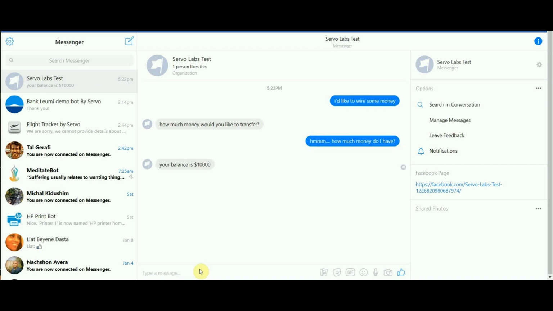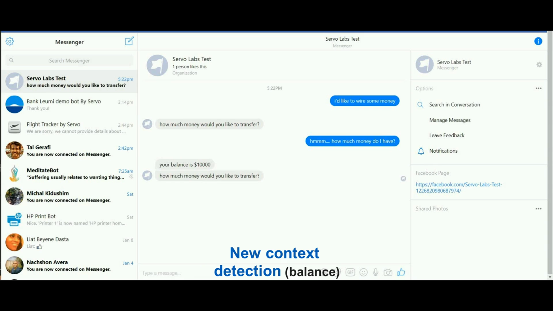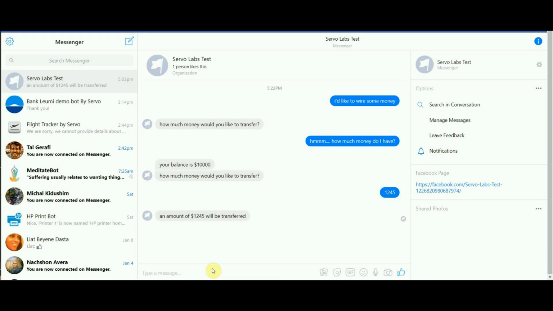Watch what happens. The system recognized that this is a different conversation and switched over. Once that exchange ended, it switched back. Now, do you see how the number we've entered appeared automatically in the response? This is what's called automated entity mapping, and is very important for any conversation. Developers using Servo receive it out of the box.